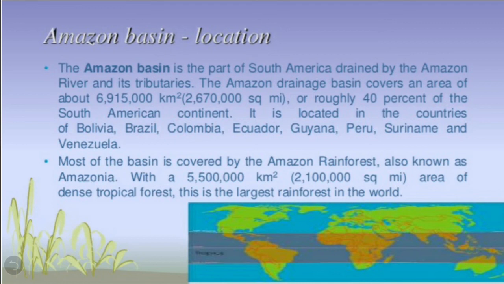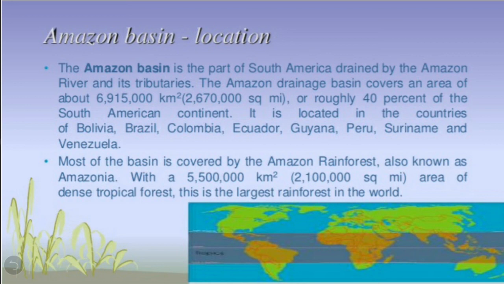The Amazon drainage basin covers an area of about 6,915,000 square kilometers, or roughly 40% of the South American continent. This basin is located in the countries of Bolivia, Brazil, Colombia, Ecuador, Guyana, Peru, Suriname and Venezuela.